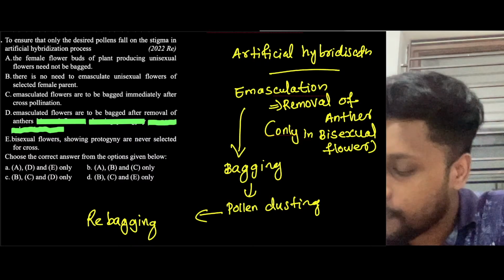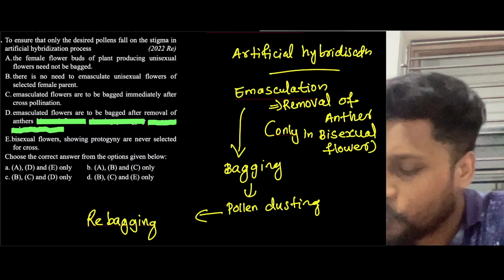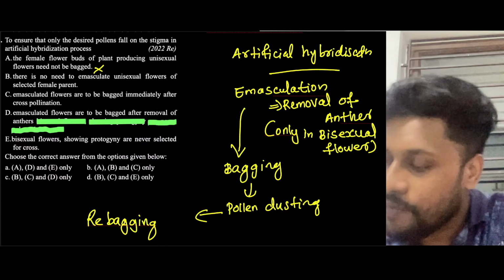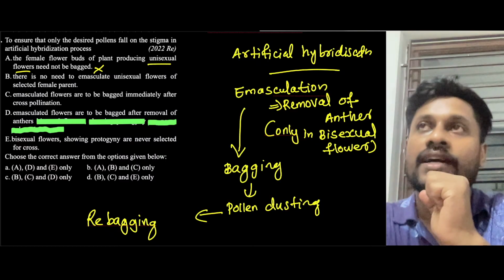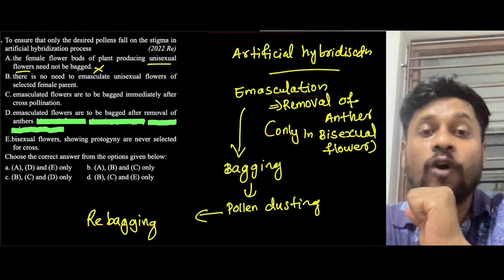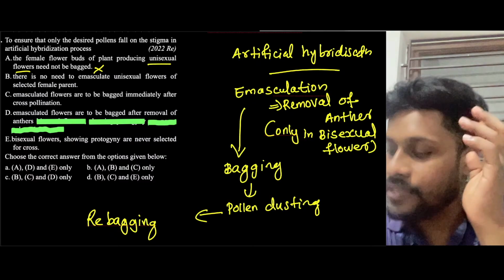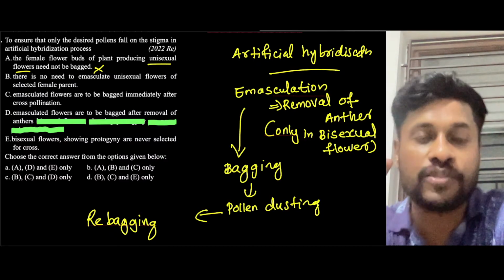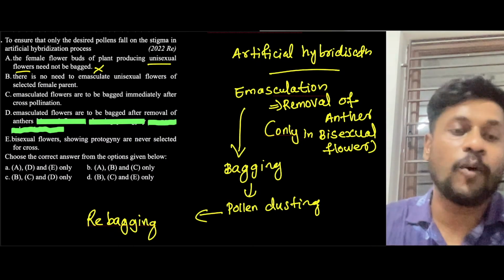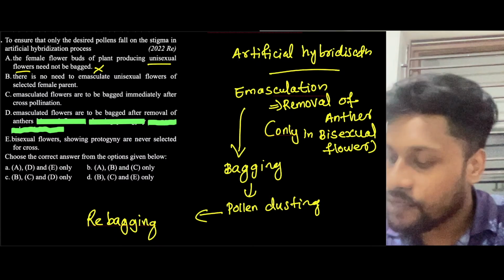Now let me take the first statement. A female flower bud of a plant producing unisexual flowers need not be bagged. Is it correct? No, it is wrong. Even though they are unisexual flowers, they need to be bagged. Why? Because if the female flower is open, unwanted pollen grains may reach the female part. So to avoid that, we need to cover it. Hence, the first statement is wrong.